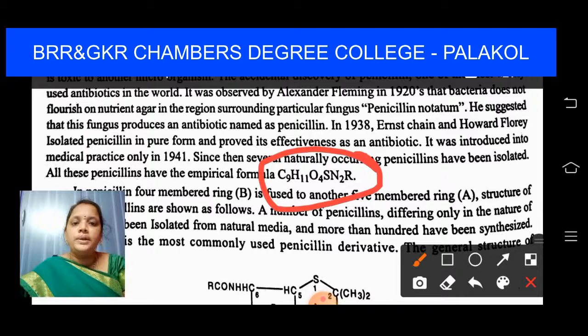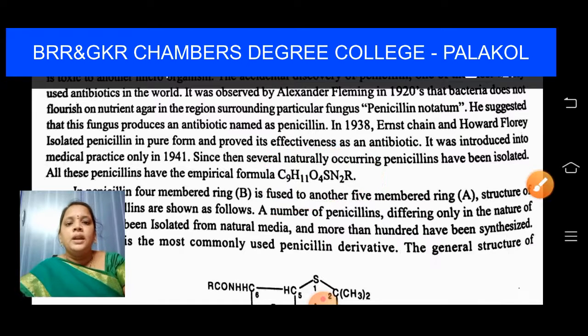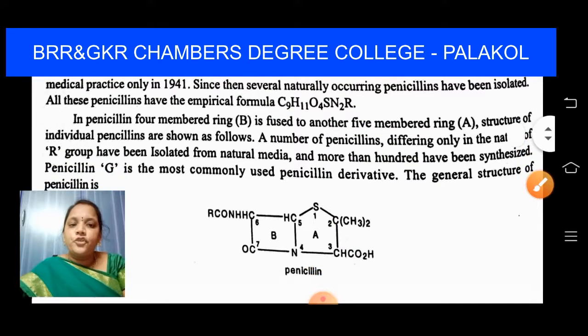You have to remember it, no other way. Penicillin is an antibiotic prepared from the Penicillium notatum species, and the molecular formula of penicillin is C9H11O4SN2R.